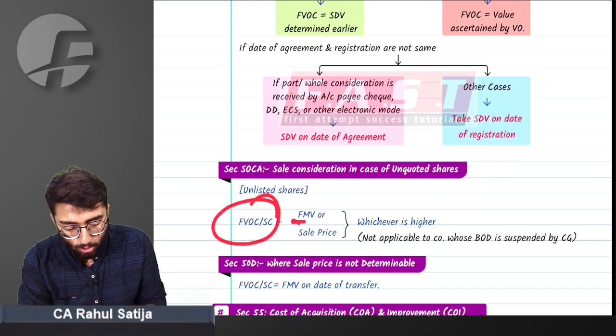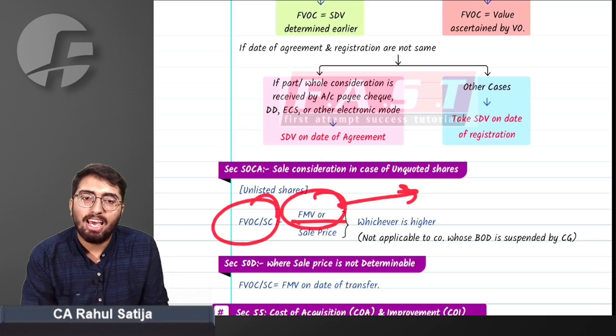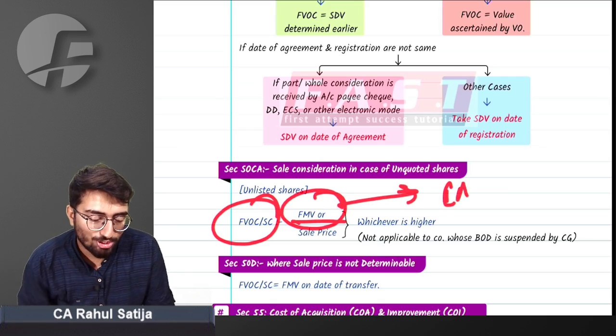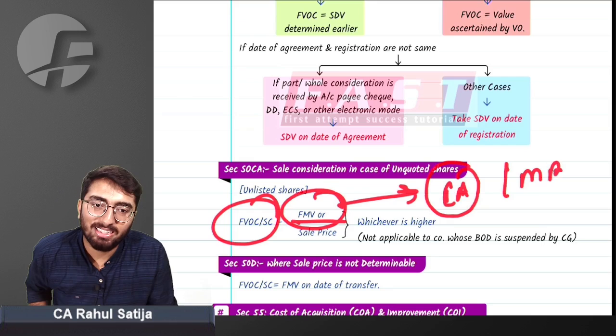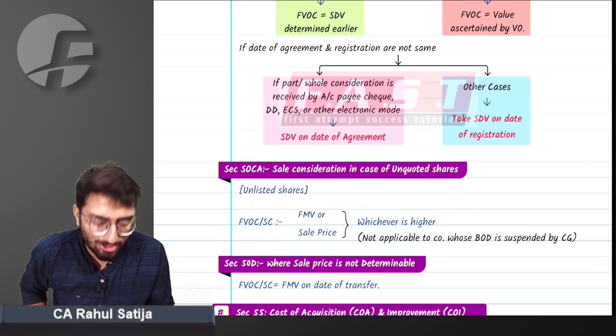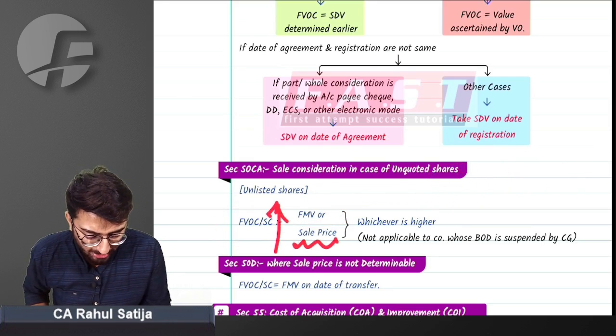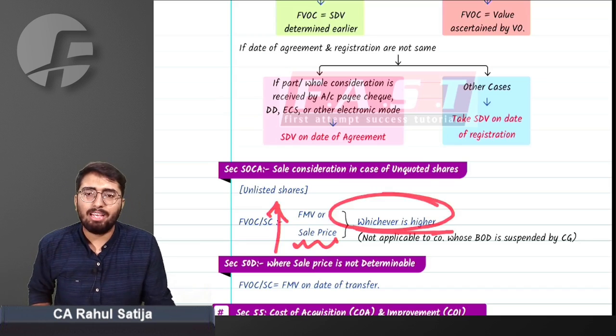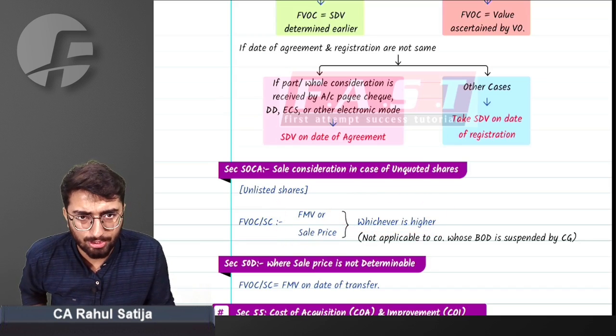We have to find out what the FMV is. How will we calculate FMV? We have to go to a chartered accountant or a merchant banker. They will calculate the FMV of unlisted shares, or we have to calculate the sales price. Whichever is higher will be considered as the full value of consideration.